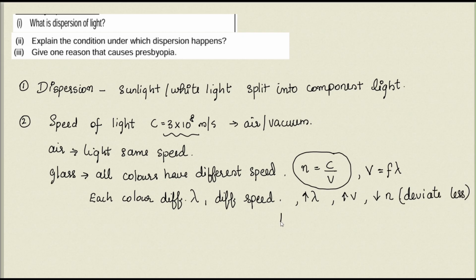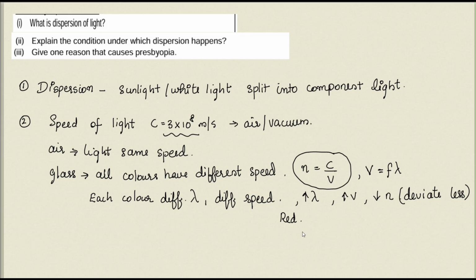For example, our red color. It has very high wavelength. That's why its velocity is also very high in a glass medium or any other medium other than air. So what happens? It will deviate less. Very fast it will reach the other side.